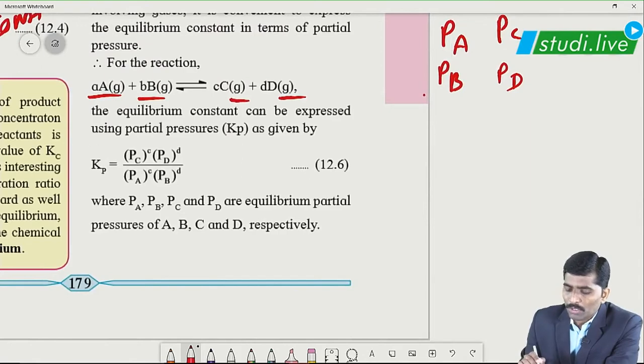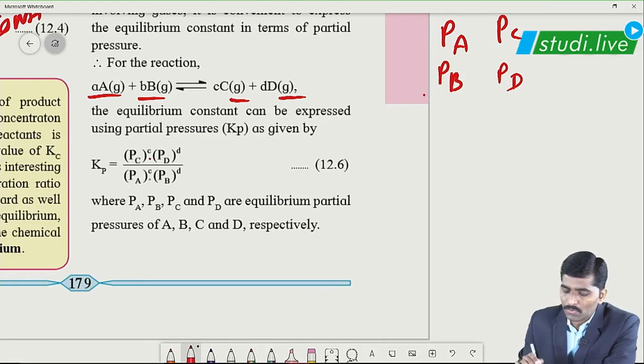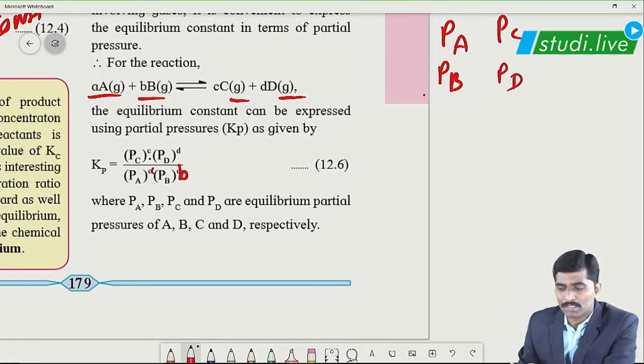So it is the product of partial pressures of products upon the product of partial pressures of reactants, Pc raised to c into Pd raised to d upon Pa raised to a and Pb raised to b. Make the correction over here also, correct? Small a, small b, small c, small d represent stoichiometric coefficients. I hope this concept is very much clear to you.